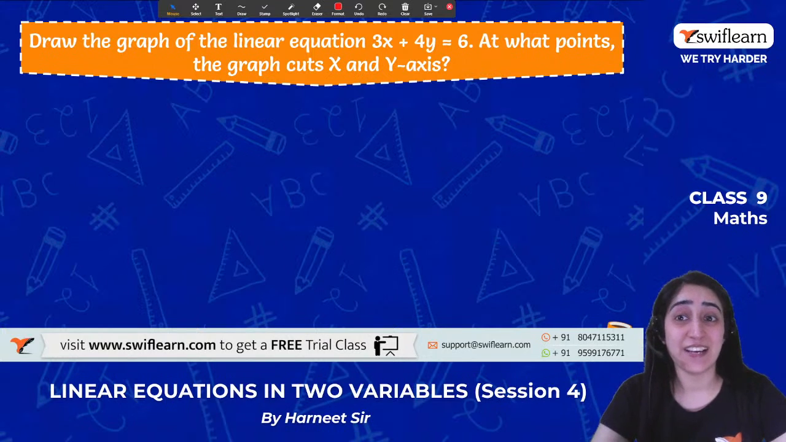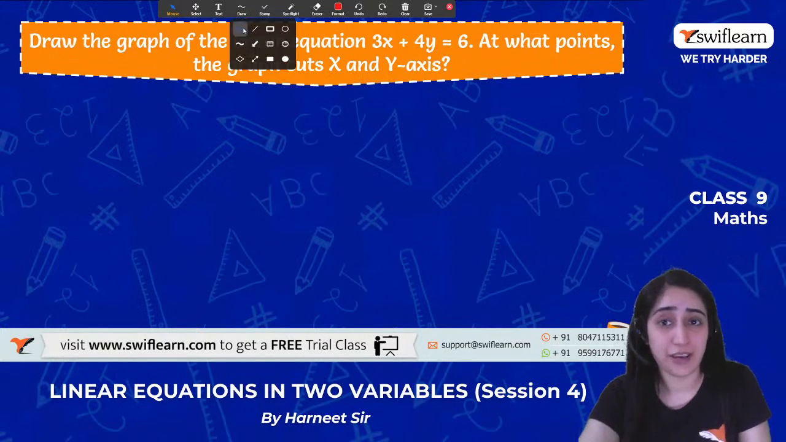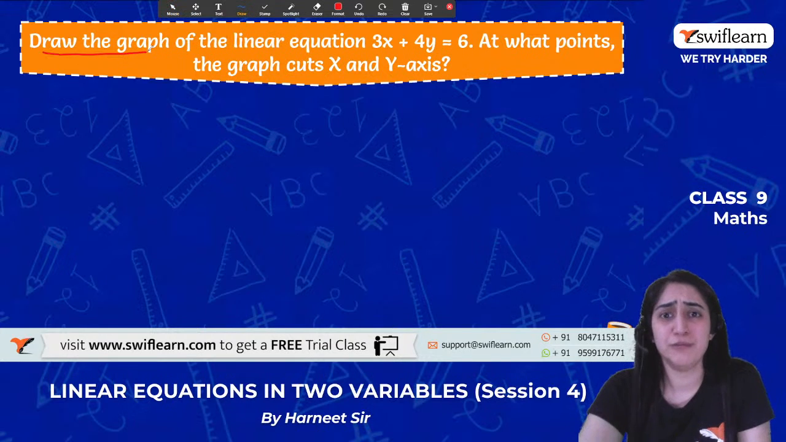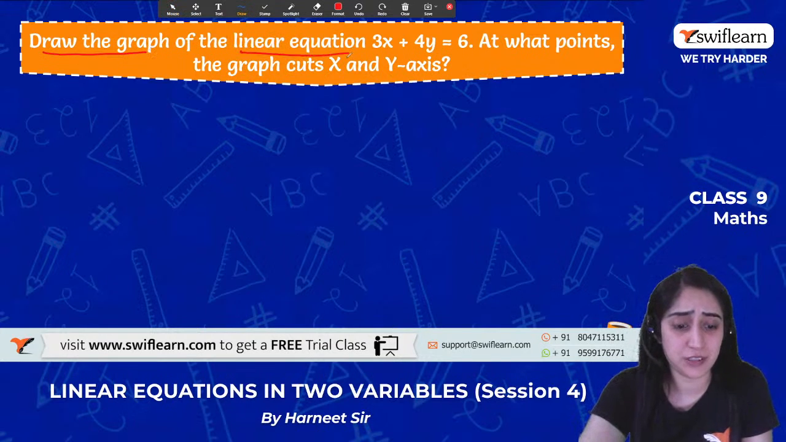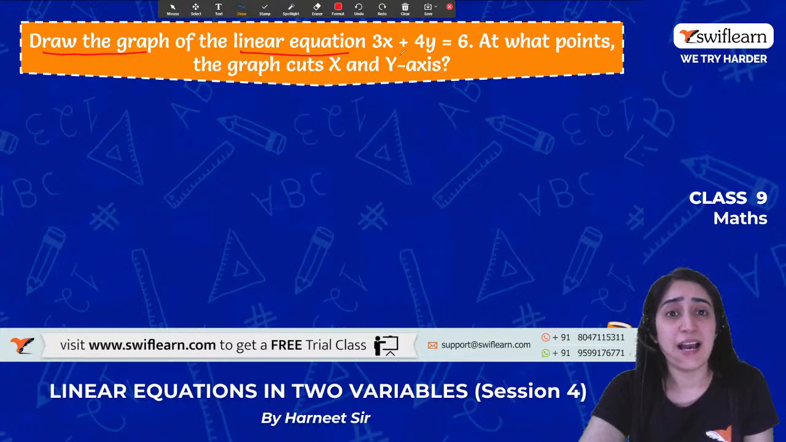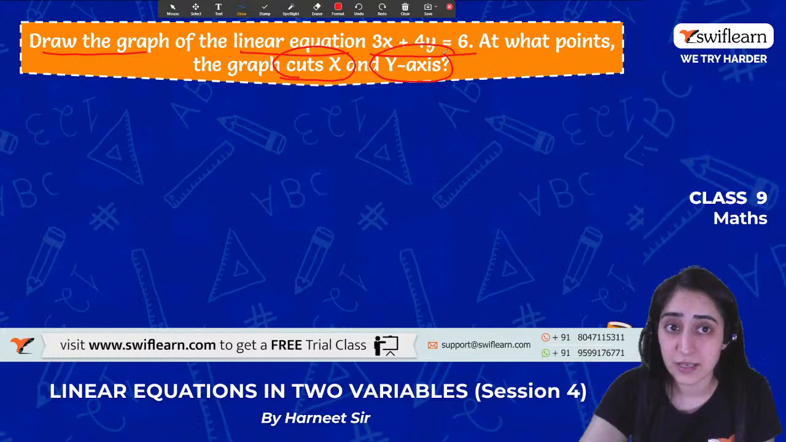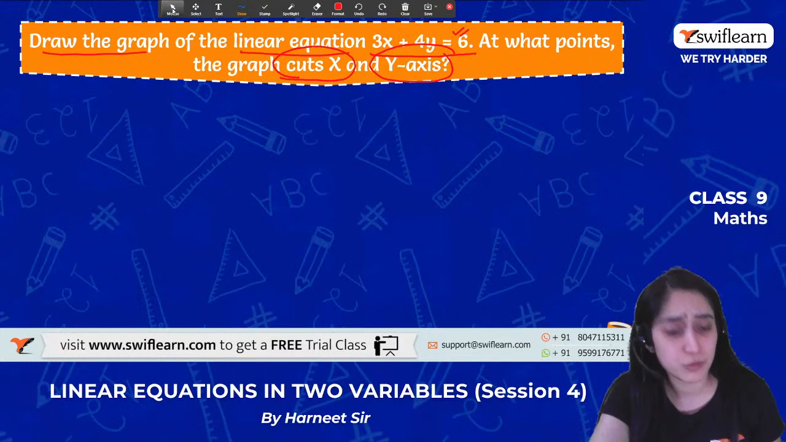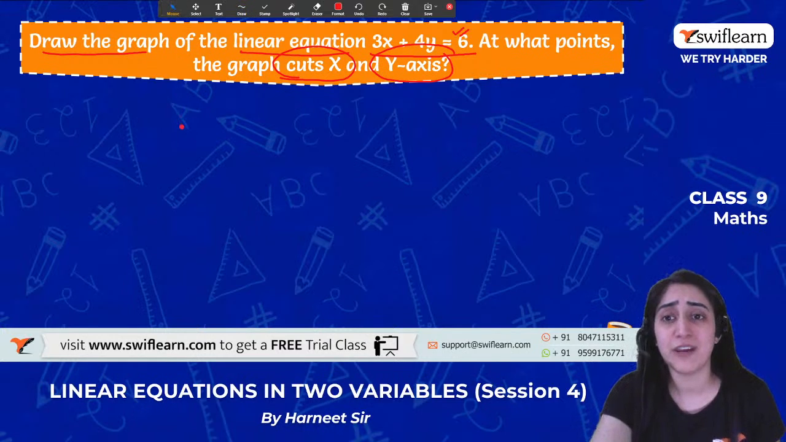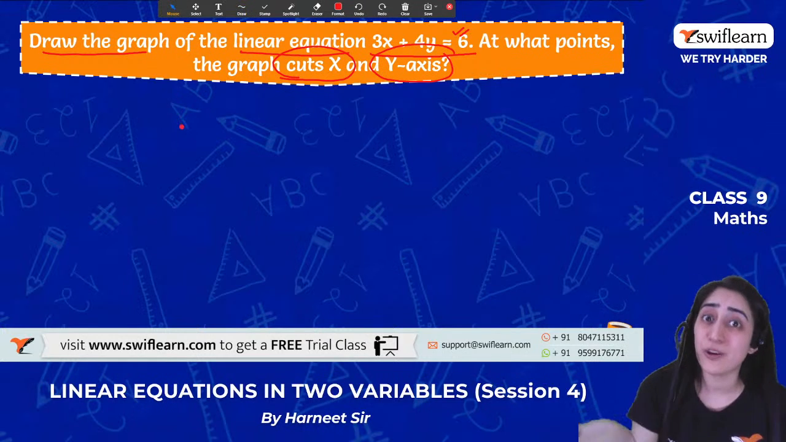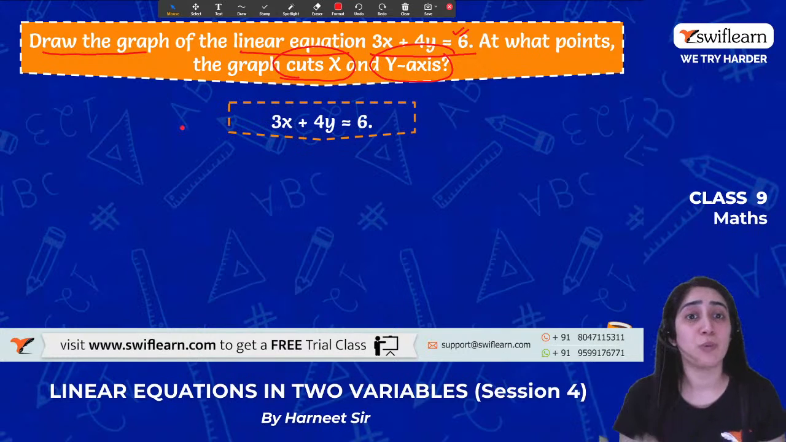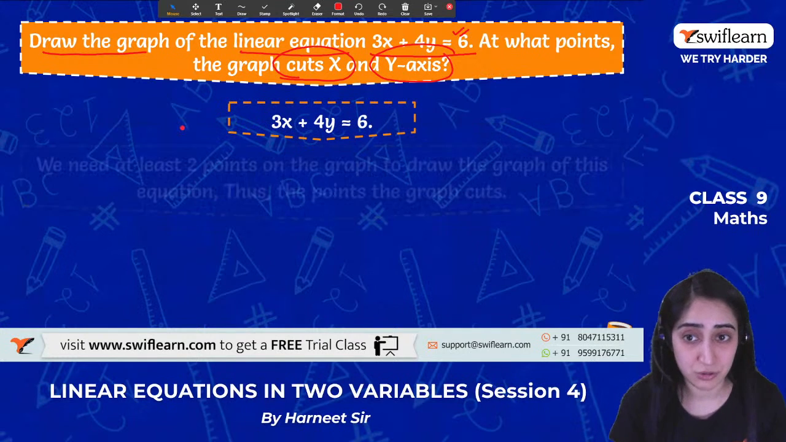So it says that we have to draw the graph. Okay, we'll draw a graph. That's not a problem now. We have done so many linear equations and solved and made graphs. The equation is 3x plus 4y is equal to 6. And we have to find where it cuts the x-axis and the y-axis. What does that mean? That it should satisfy these. So why not we find out those values? How do we find out where we cut the x-axis and y-axis? By keeping one coordinate as 0, right? So the equation is 3x plus 4y is equal to 6.